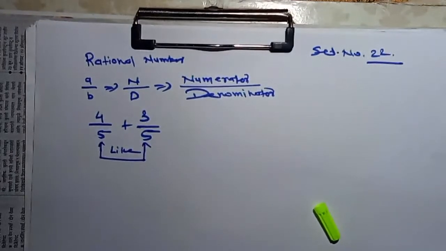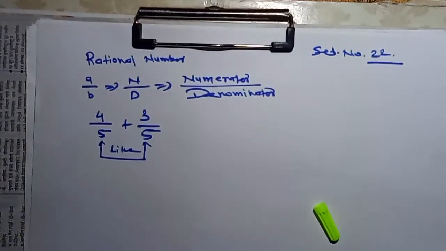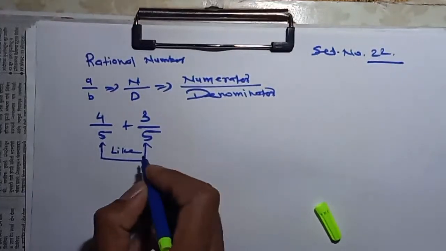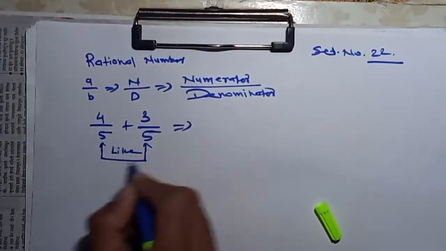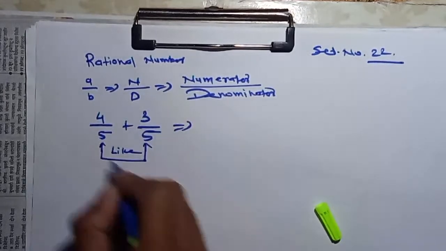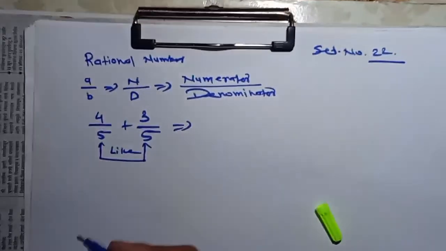Is everybody clear? If you are clear, please let me know. These are like fractions, and the addition of like fractions is very easy.